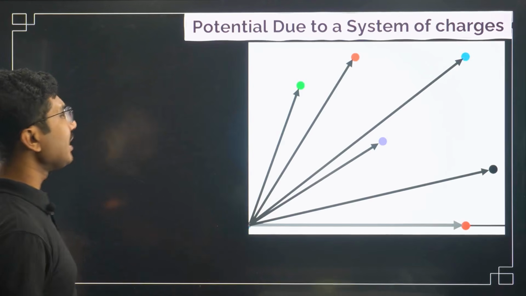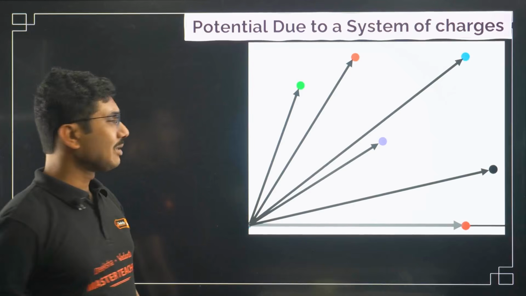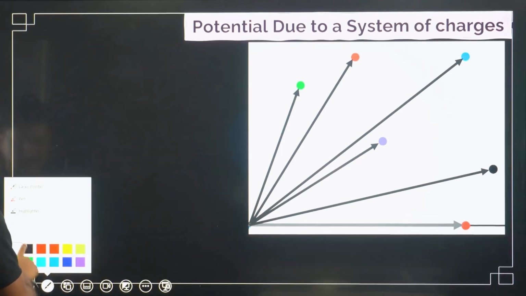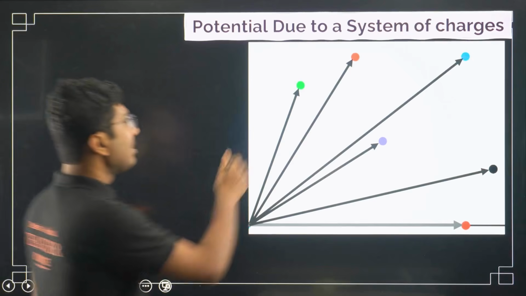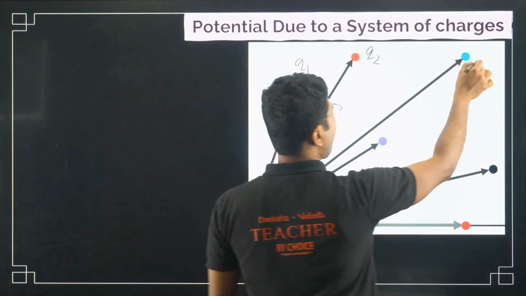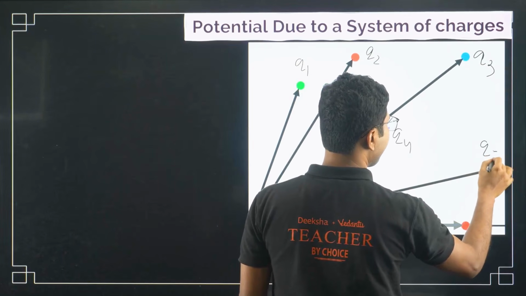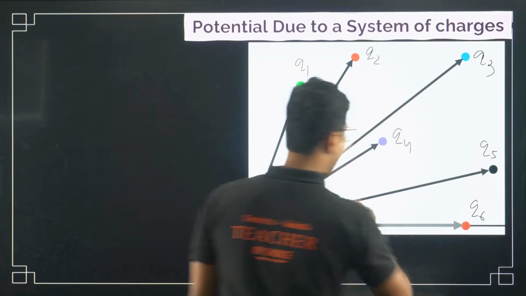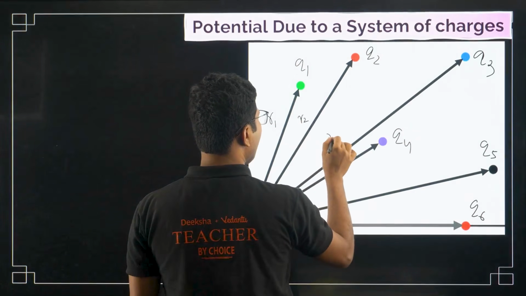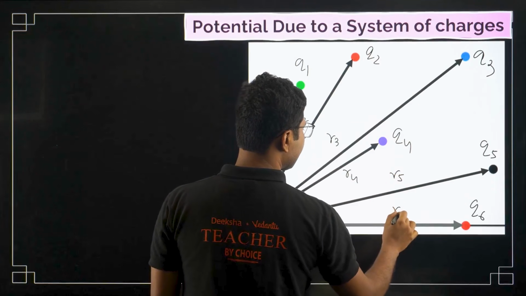Now let us discuss potential due to a system of charges. We did the same thing for electric fields as well. Suppose we have a few charges Q1, Q2, Q3, Q4, Q5, Q6, located at different distances R1, R2, R3, R4, R5, R6.